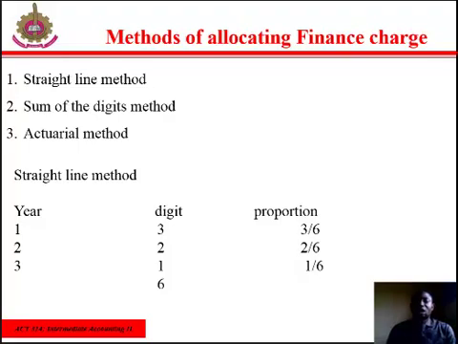in order to arrive at the finance charge. Actuarial method. The actuarial method allocates interest to each period at a constant rate on the outstanding amount using the interest rate implicit in the lease.